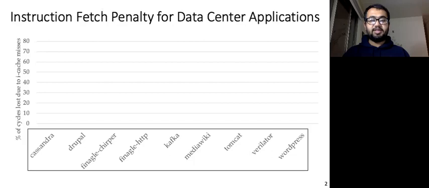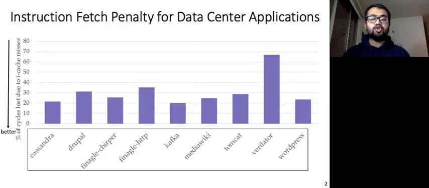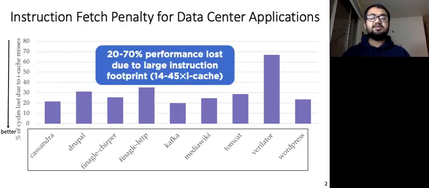For these applications, we measure percentage of CPU cycles lost due to I-cache misses. We show these lost cycles in y-axis where lower is better. Unfortunately, these applications lose 20 to 70% of all CPU cycles due to I-cache misses. That is because data center applications typically have large instruction footprints that cannot fit into modern CPU I-caches.